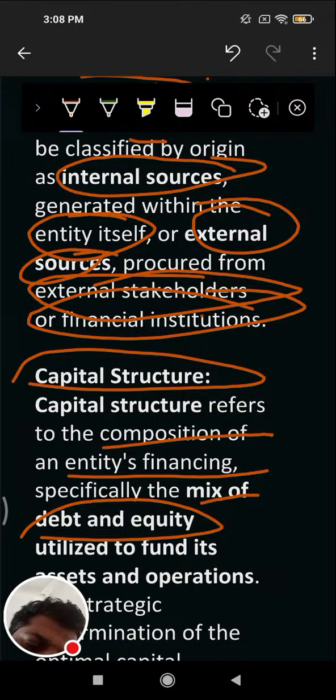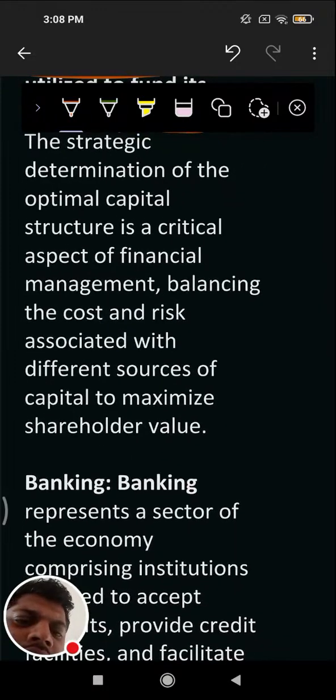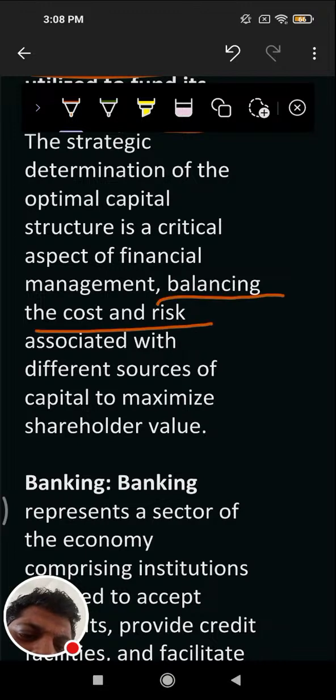Capital structure is the mix of debt and equity utilized to fund its assets and operations. The determination of optimal capital structure is a critical aspect of financial management, balancing the cost and risk associated with the different sources of capital and maximizing shareholder value.